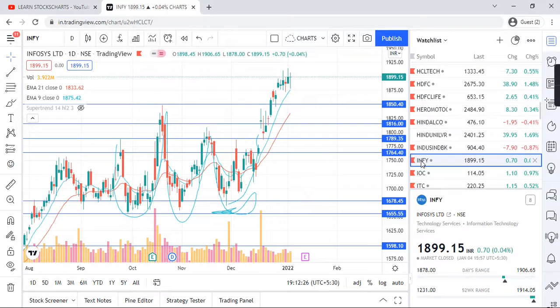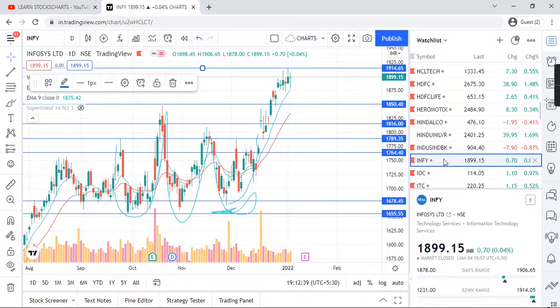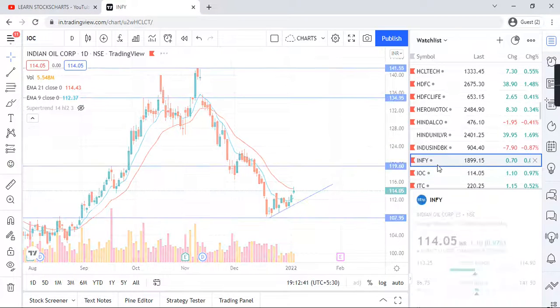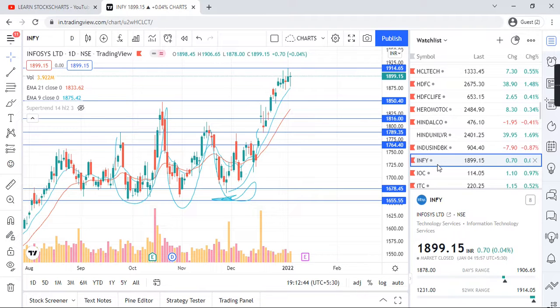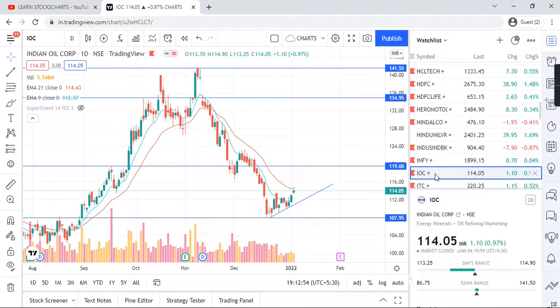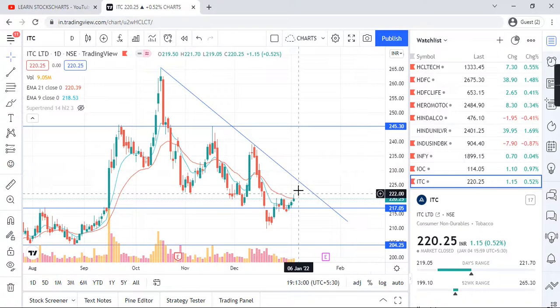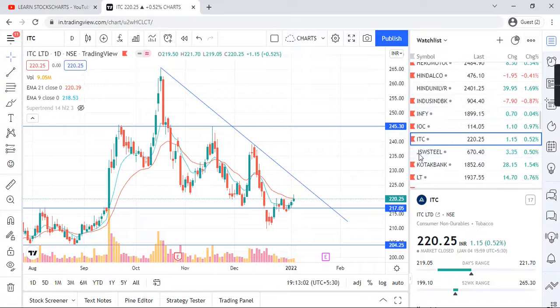Infy, guys, making higher highs right now, today's rise is 0.70 but still in this range. So let me mark this as the topmost resistance, 1914. IOC, and you will soon see it might break 1914 because chances are that the result is coming soon, quarterly result. IOC, guys, upside. ITC trying to touch the dynamic resistance.